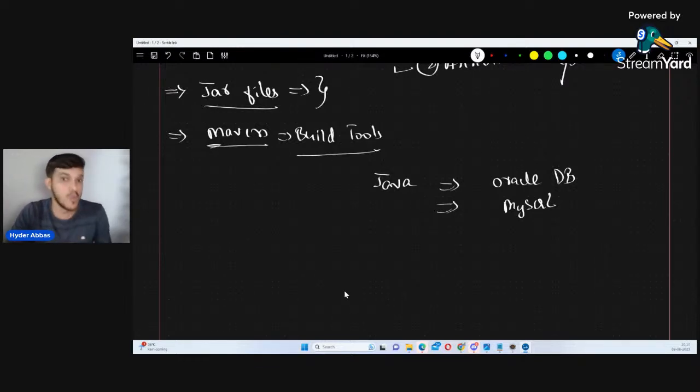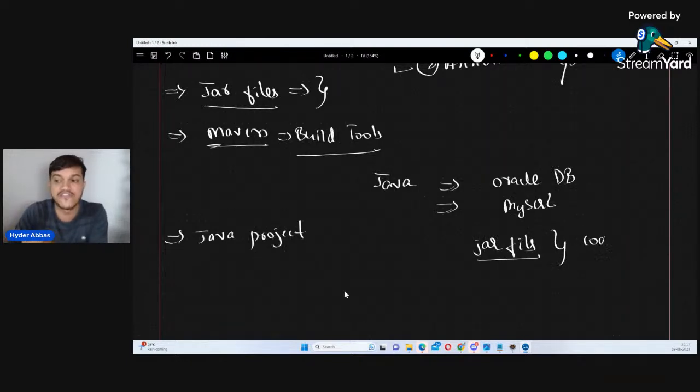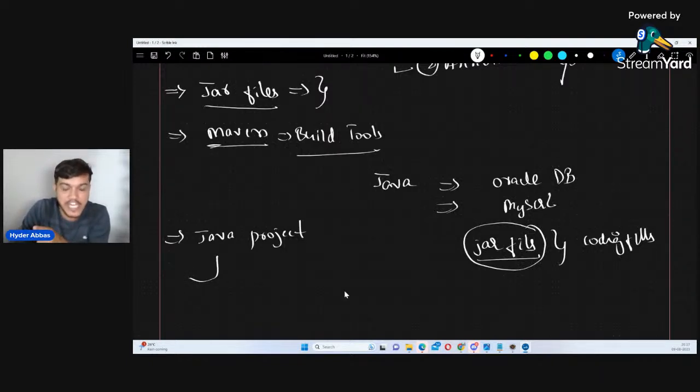Now, whenever you want to work with Java, you will be creating the Java project. And if you want to work with Spring in that, you have to go to Spring, where all the jar files are. That means in the jar files, they have all the coding files in different packages, context package, many packages they have done. Like we have util package, SQL package, they have also written some code and they are not owned by Java. So they have kept them in these archive files, Java archive files. Those archive files we have to add into our project. We have to add them manually so that we can use these features.